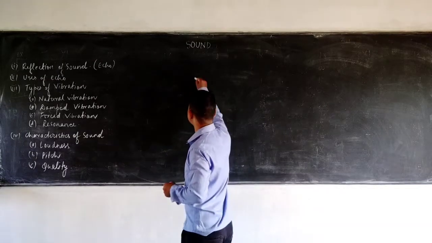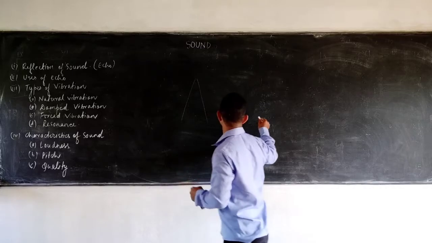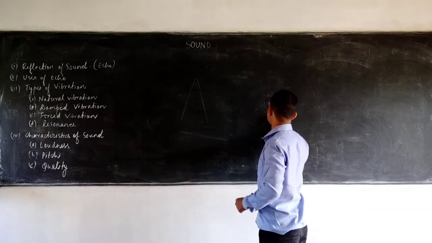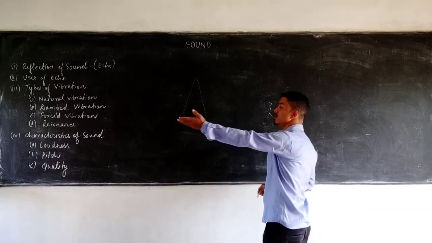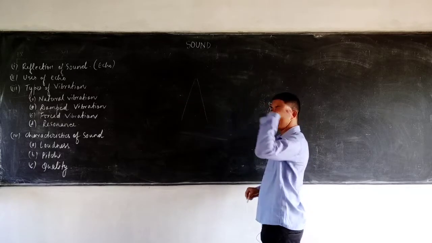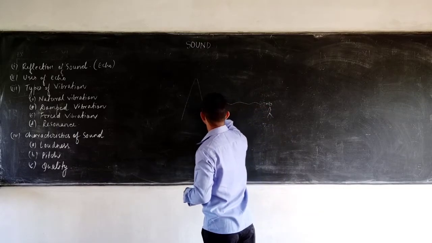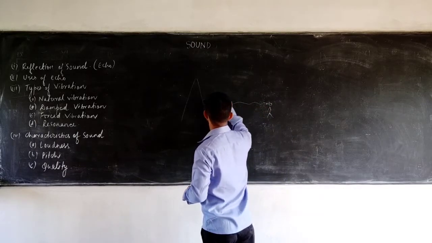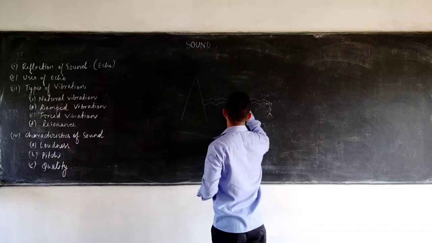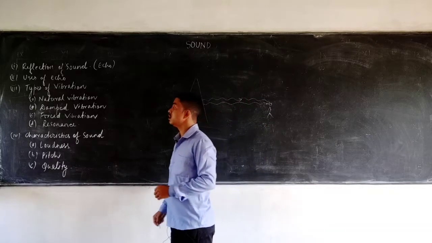Just like if you stand in front of a mountain cliff and shout your name, you must have seen in the movies people shouting in front of the mountain and then they hear the sound again. That is the reflected sound. The sound travels through the air, and this huge obstacle reflects the sound back again. So this reflected sound is known as an echo.